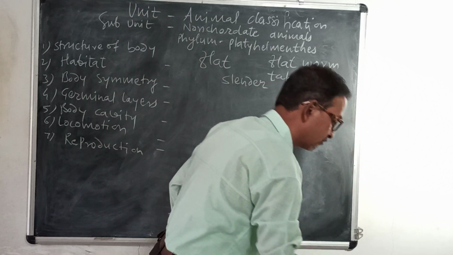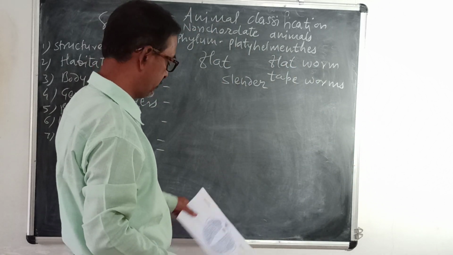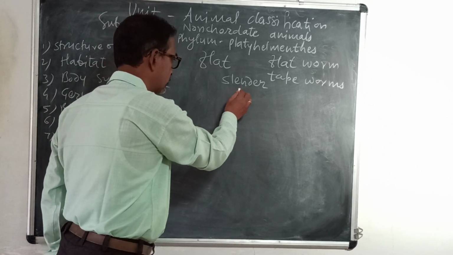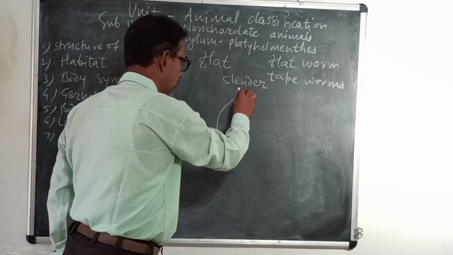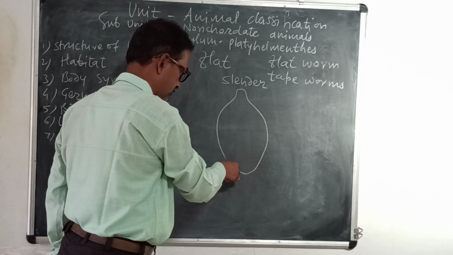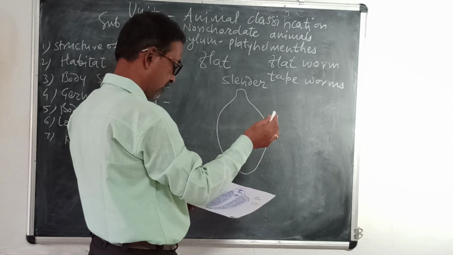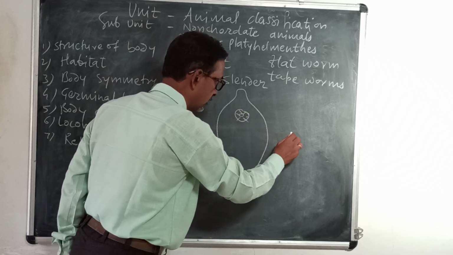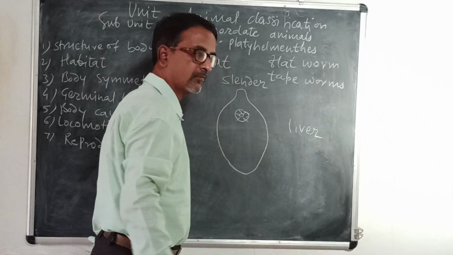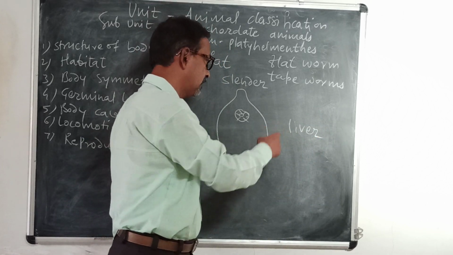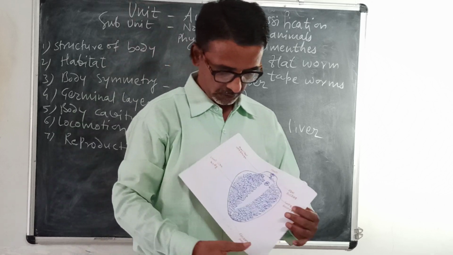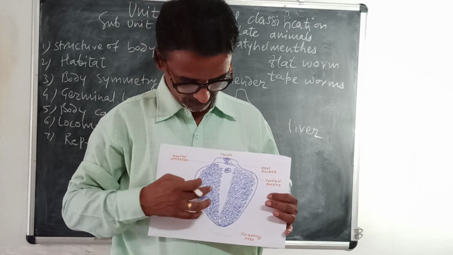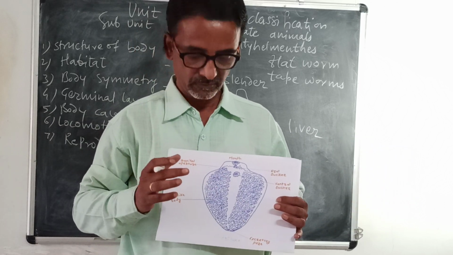Then if you draw the diagram of this, what is called liver fluke, it looks like this. As the name suggests, liver fluke lives in the liver of the animals, and hence it has the name liver fluke. So this is the diagram of liver fluke. The shape is flat.